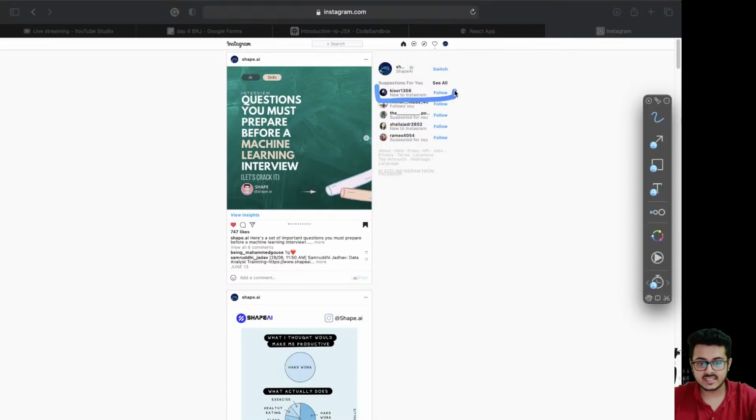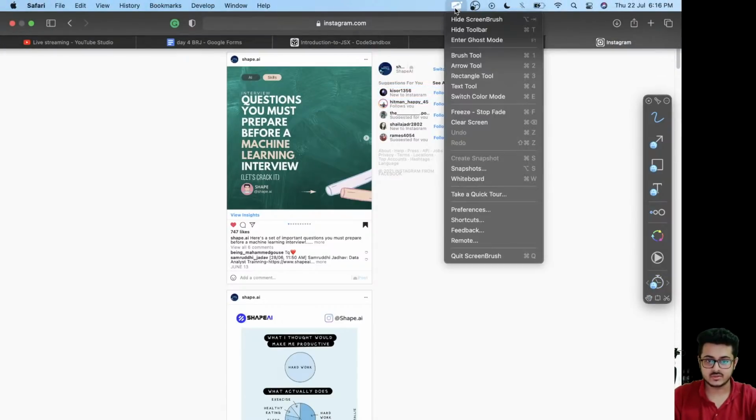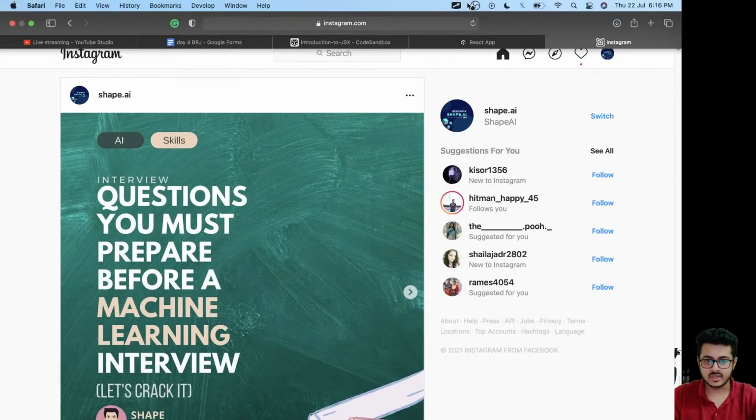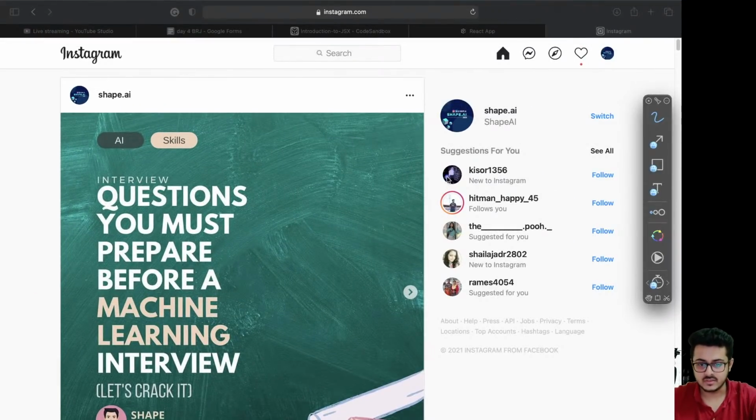Now these can contain multiple cards. So let me zoom in a bit for you. On these sidebars, if I'm looking at the sidebar itself, this can also be divided into different cards. I can be having one card here, one card here, one card here, one card here, and so on and so forth.